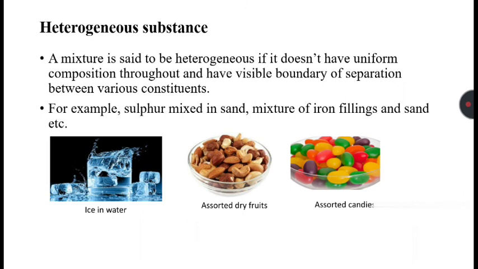Heterogeneous substance. A mixture is said to be heterogeneous if it does not have uniform composition throughout and there is a visible boundary of separation between various constituents. Some examples are sulfur mixed in sand, iron filings mixed in sand. So with this we end our chemical classification of matter.